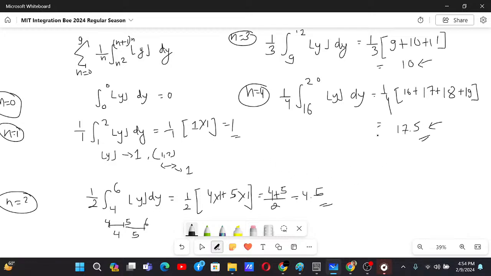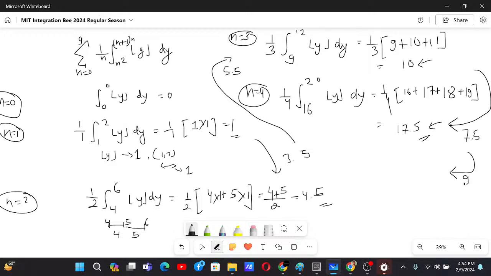Okay, that's by 3.5. Here 5.5. Here 7.5. So you can see this increases by 3.5, and over here by 5.5. This is by 7.5. That's why the next will be by 9.5. So for n equals 5, we will have 17.5 plus 9.5.